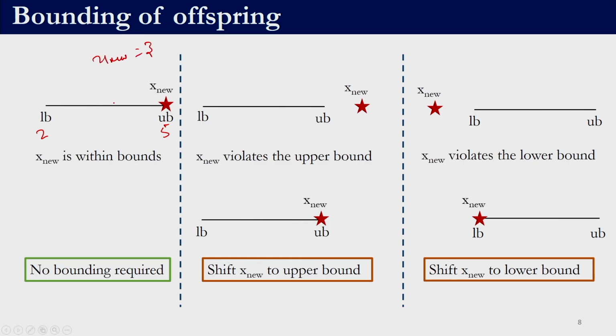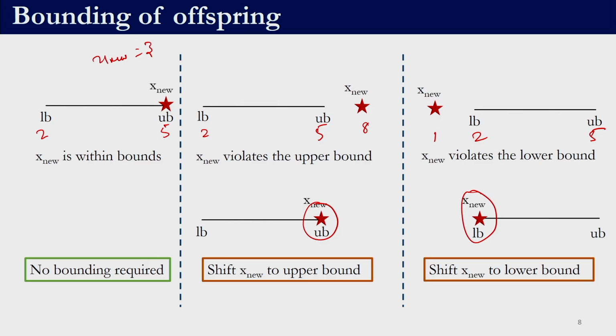So, we do not need to bound it because it is already in the bounds. If the lower bound is 2 and the upper bound is 5 and if we get a value of 8, then it has to be pushed back to the upper bound, right. So, x nu is being pushed to the upper bound. Similarly, if the lower bound is 2, the upper bound is 5 and we get a value of 1, then the decision variable will be pushed back to the lower bound, right. So, this is the bounding strategy which we are employing so far.